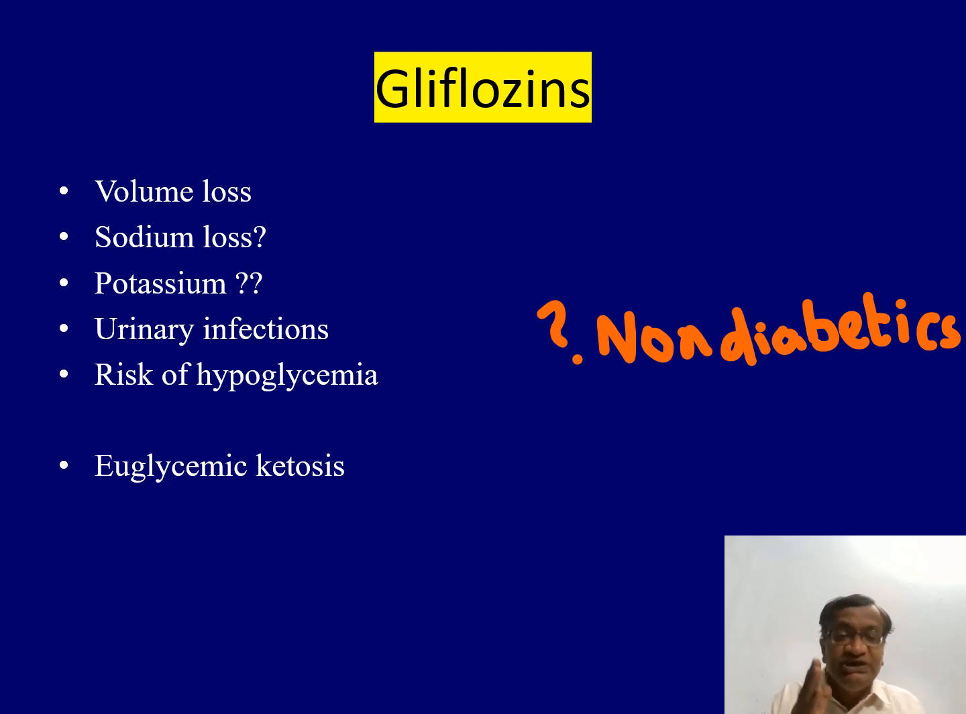And they are prone to euglycemic diabetic ketoacidosis. Means what? The patients will have all signs of ketoacidosis, but the sugar will be only 200. This is the problem with gliflozins. Again, I am telling you, if patients are on gliflozins, they are prone to euglycemic ketoacidosis. This is the most important thing which we need to remember.